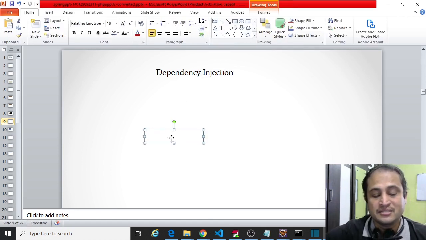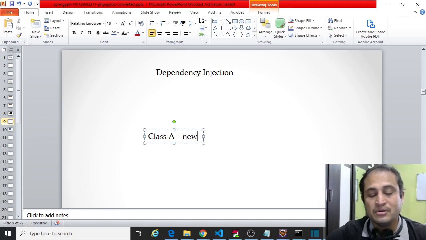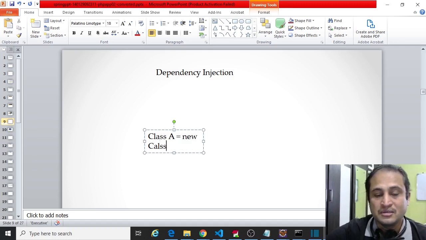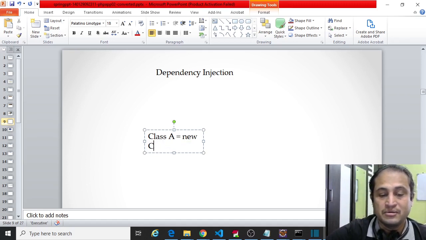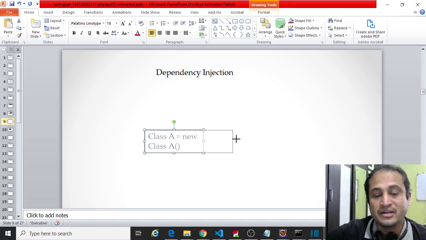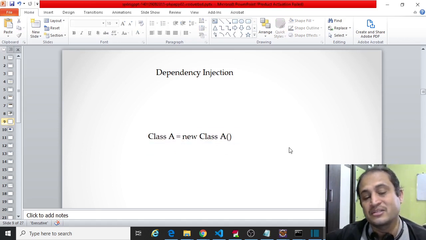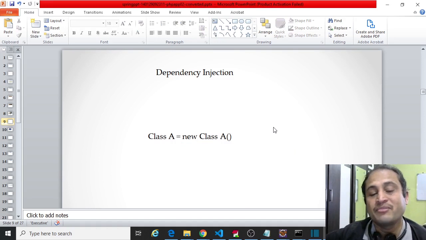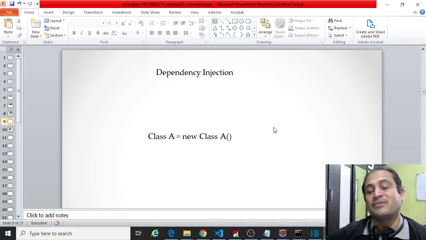There is a class. Suppose if you want to instantiate a class, class A equal to new class A. This is what we will generally write in our class for the instantiation. So what will happen is, over a period of time, there are so many classes like DAO, service classes and the bean classes. All these classes will accumulate into the memory, and it would kill the performance of your application.